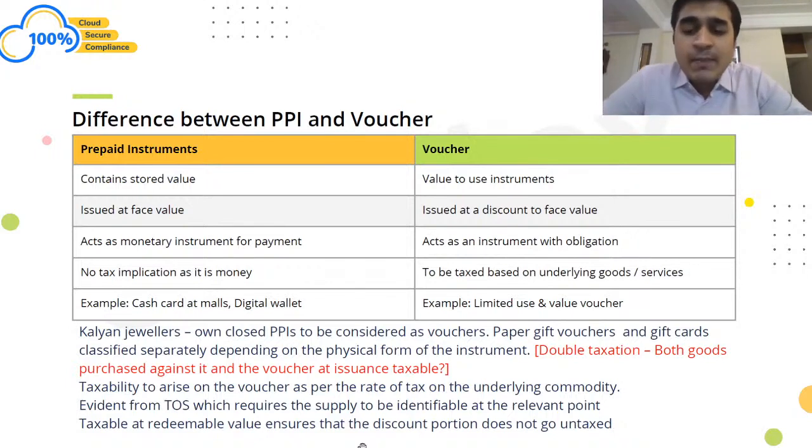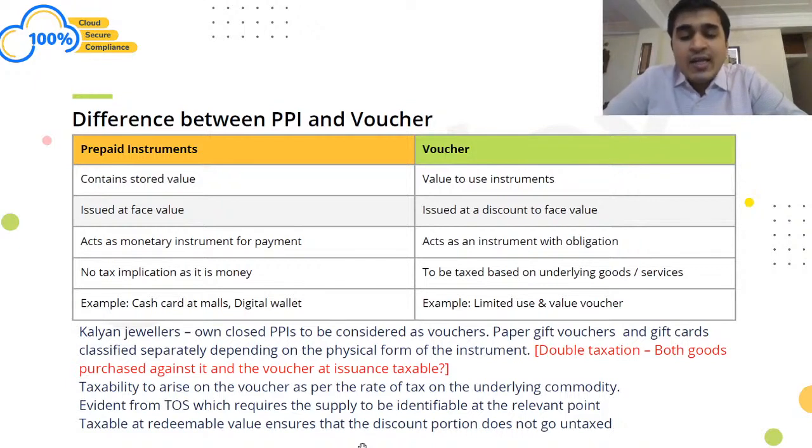For instance, if it is a paper gift voucher, the rate of paper is 12%. So it used to charge 12% irrespective of what is being bought from that gift voucher. Further, for a gift card, let's say there's a card, on the material of the card the rate is 18%. So they said that the rate on gift cards, which are in the form of, let's say, a credit card sort of thing, would be 18%.